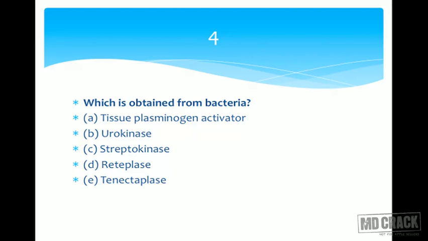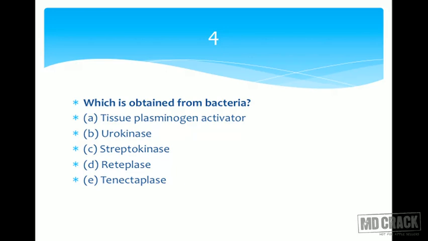So nowadays we get the drugs by recombinant DNA technique. And the last two options, reteplase and tenecteplase, are the modified forms of tissue plasminogen activator, again obtained by recombinant DNA technology. So TPA is the action, tissue plasminogen activator is the same like reteplase and tenecteplase as far as the action is concerned, and they are all obtained by recombinant DNA technique.